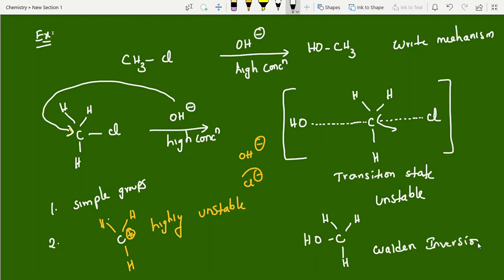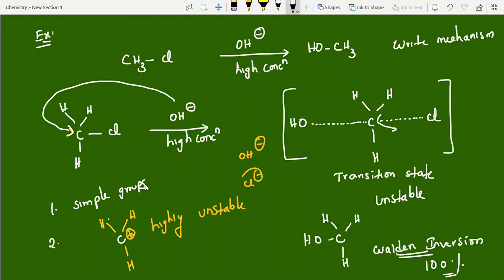But whereas in the SN1 mechanism, both will come. Retention, inversion, both will come. So here only inversion, Walden inversion, takes place. 100% inversion takes place. Clear? Now one more point.